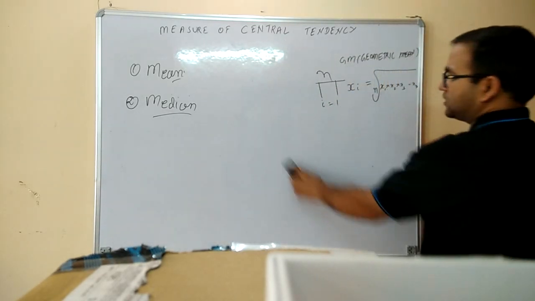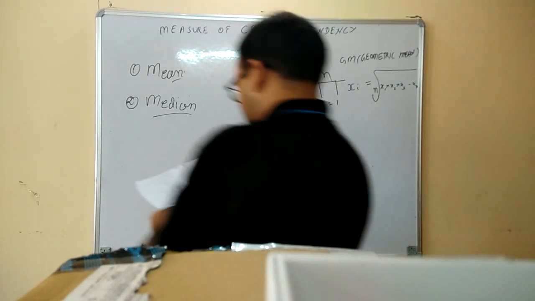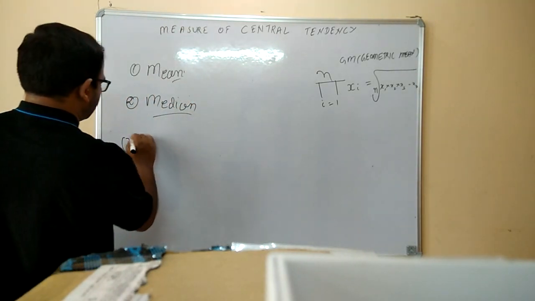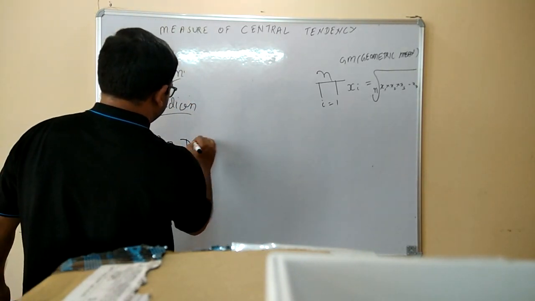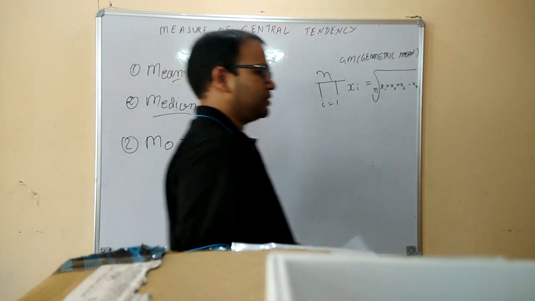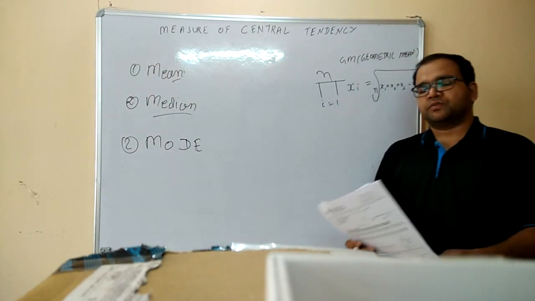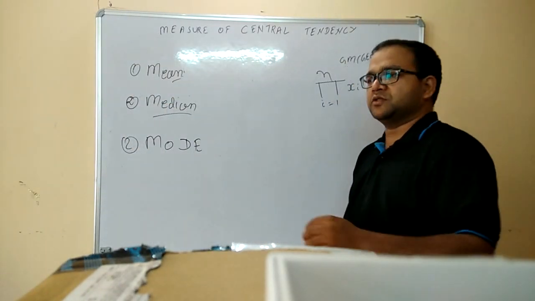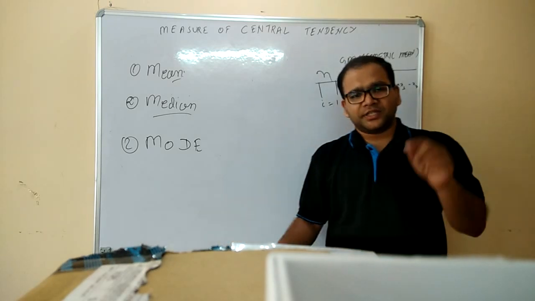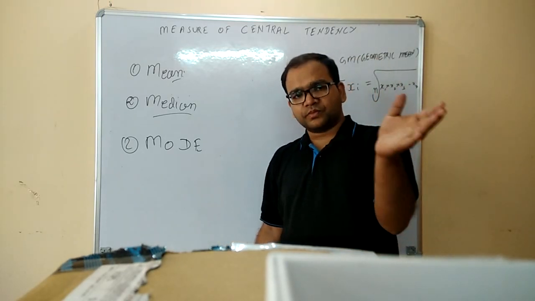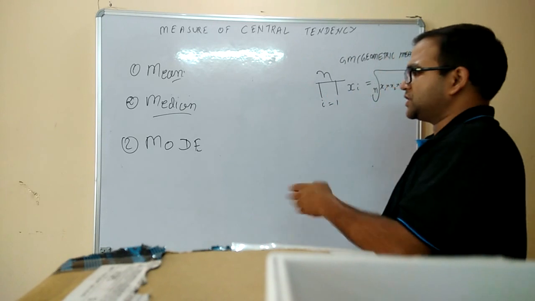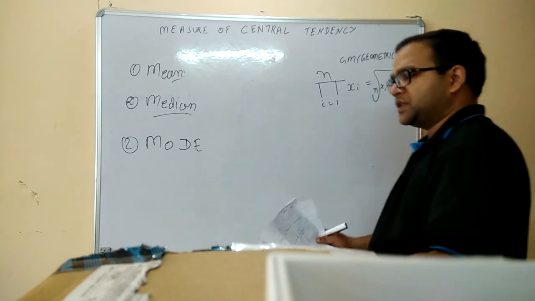Now the next thing we are going to study is the mode. Actually, mode is nothing but, when you have been given a series of numbers with some range, the number which repeats itself most of the time will be your mode.